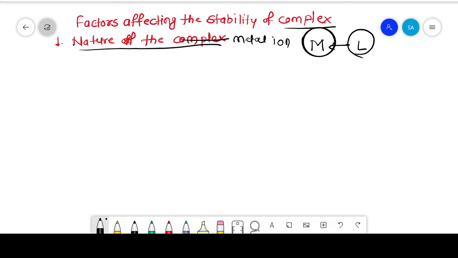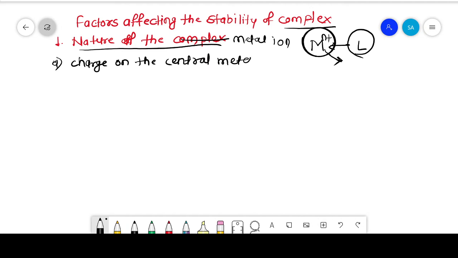The stability of the complex depends on the size of this metal ion as well as the charge on this metal ion. So first one is the charge on the central metal ion.